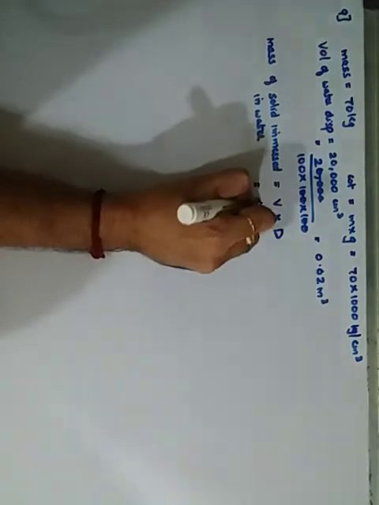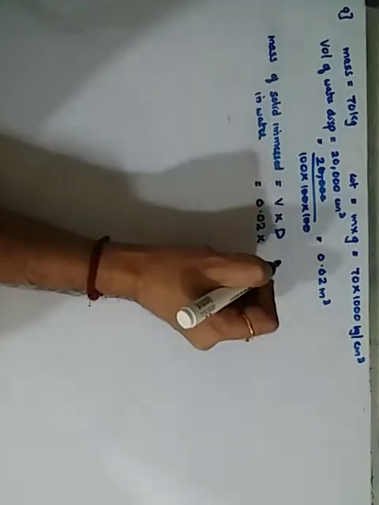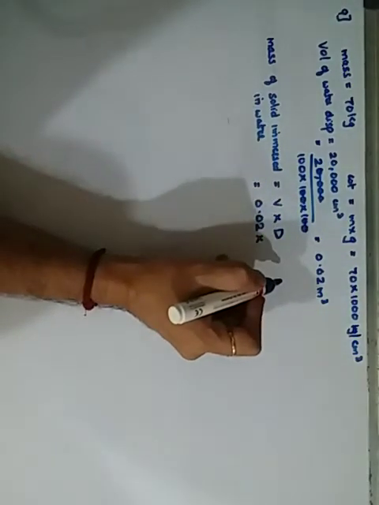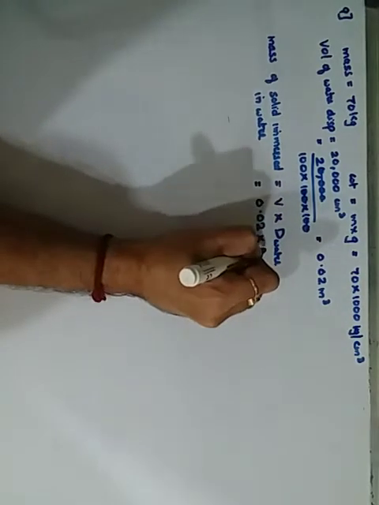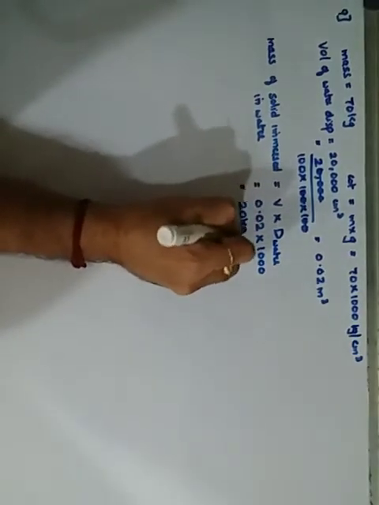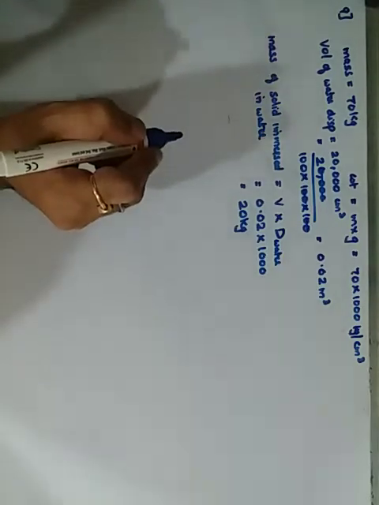Volume displaced is 0.02, and the density of water is given to be 1000. So it comes out to be 20 kg. 20 kg is the mass of solid immersed in the water.